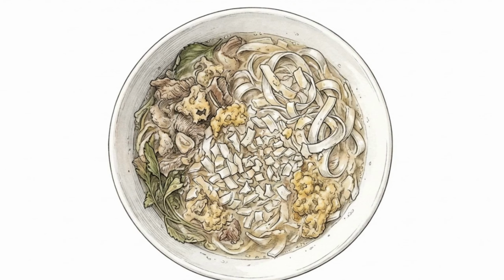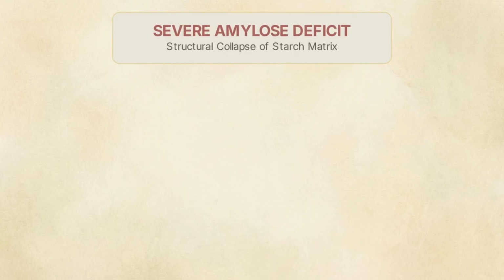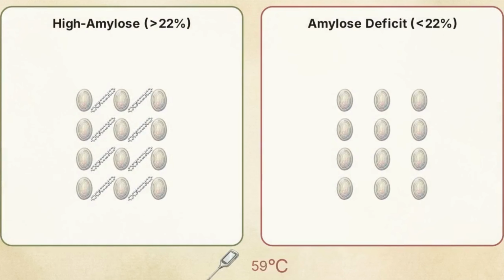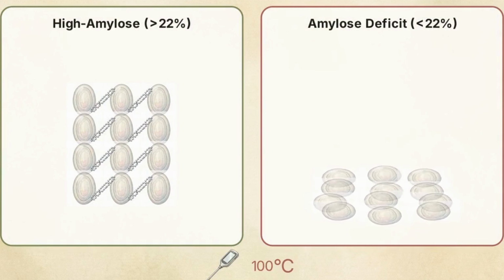When a broth-based rice noodle fails, it shatters and disintegrates into a mushy paste. This collapse is the result of a severe amylose deficit. Without a linear polymer scaffold, the starch granules absorb water uncontrollably until they rupture, spilling their contents into the broth. A rice noodle matrix inevitably dissolves under thermal stress if it lacks a sufficient volume of linear amylose polymers to